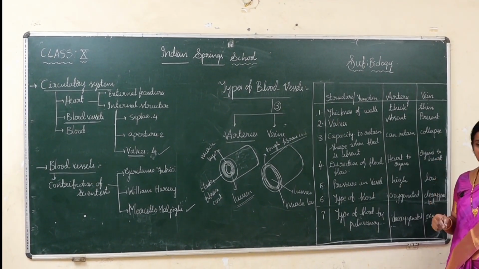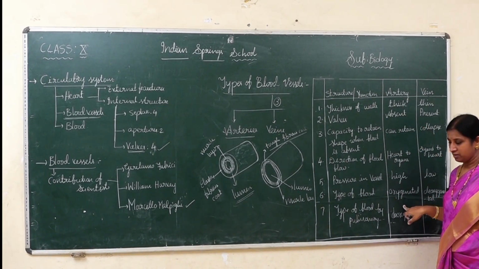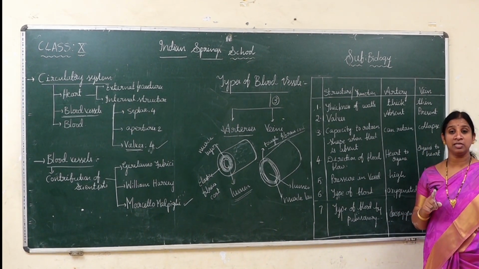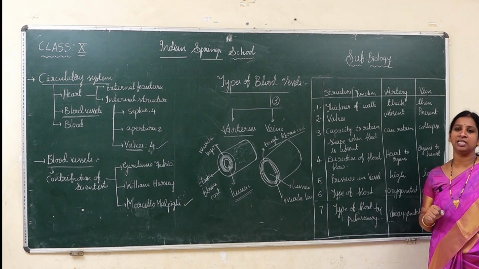Finally, the type of blood in the pulmonary artery and pulmonary vein, which we already discussed in the previous class. Generally, arteries carry oxygenated blood, whereas the pulmonary artery carries which blood, children? Deoxygenated blood, because it carries blood towards the lungs for oxygenation.